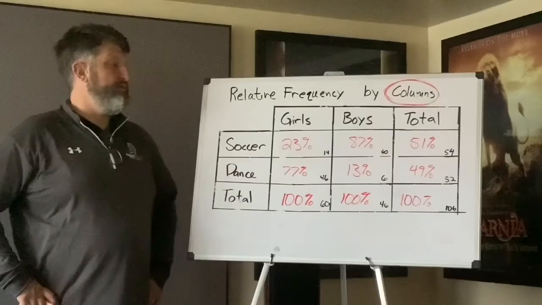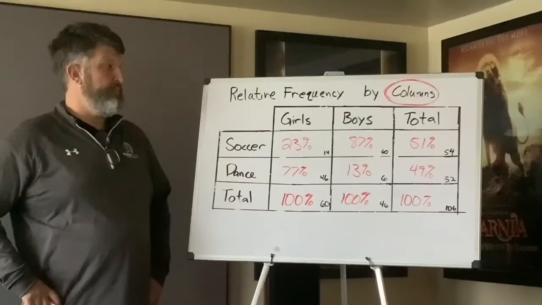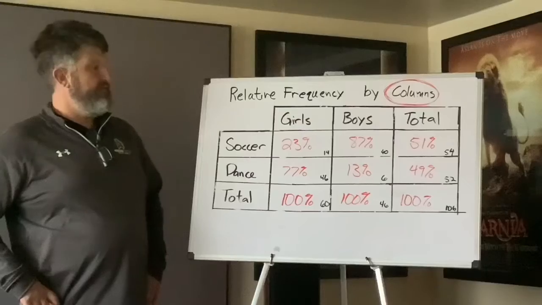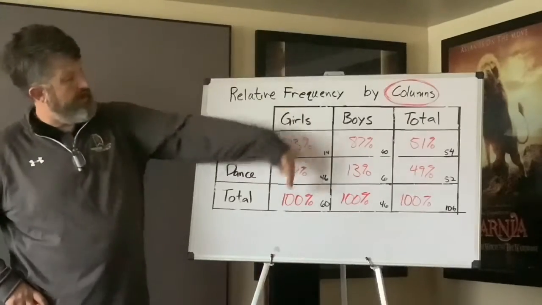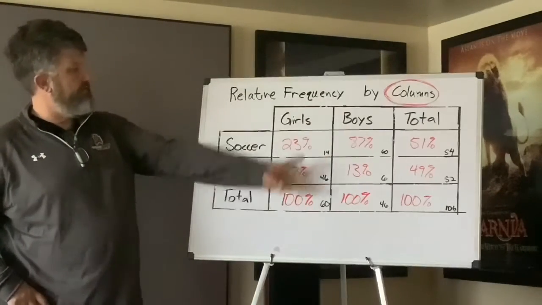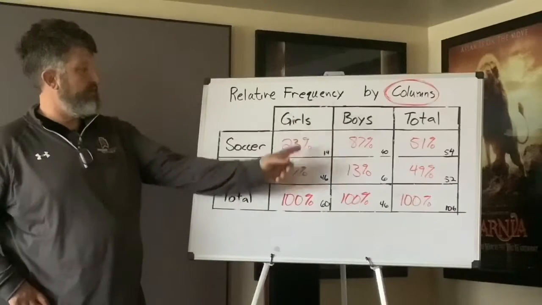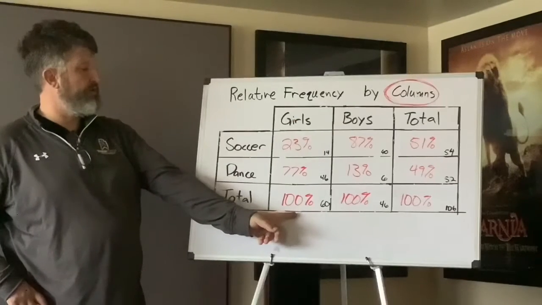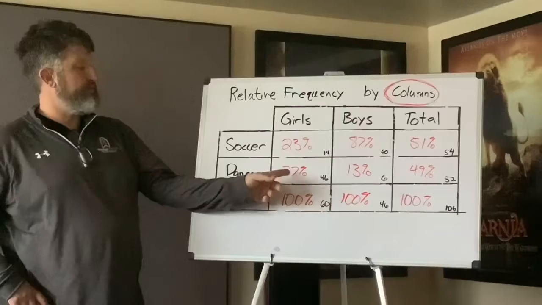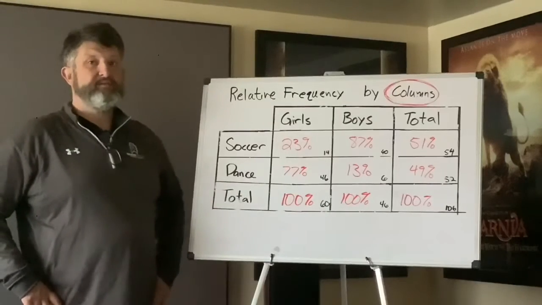Okay, so whatever the given is, that's the column you look in, and then okay, given that the person taking the poll was a girl, there was a 77% chance that they wanted to dance.